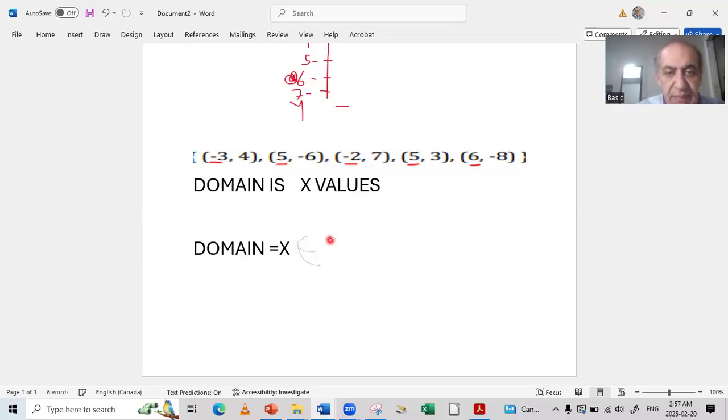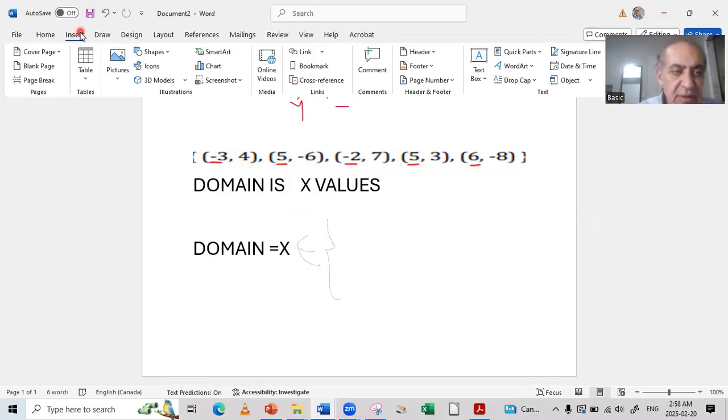X belongs to the numbers which I have here. Let me choose another pen, which is better for writing.